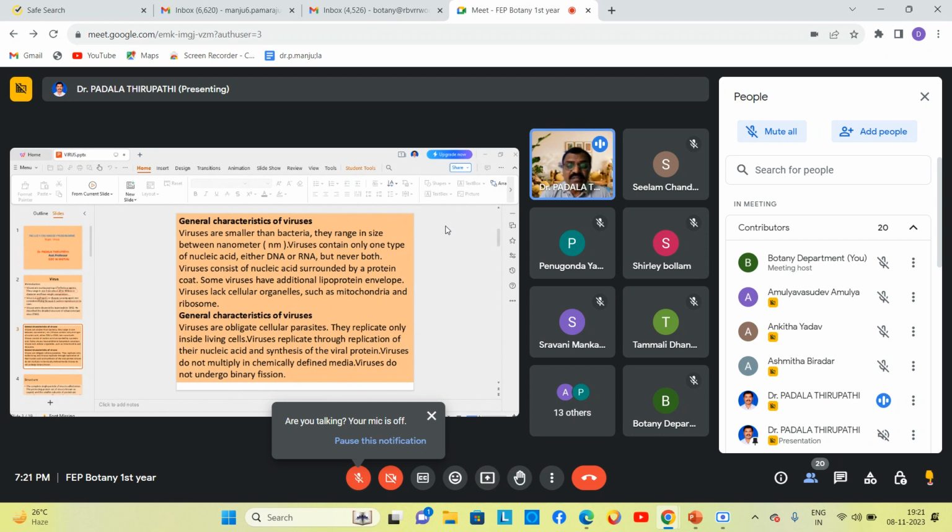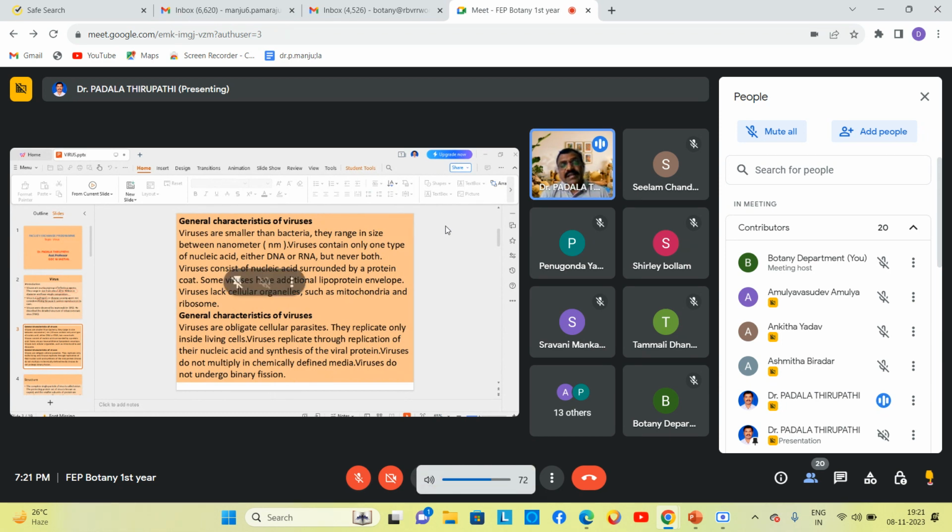Living and non-living organism, which means viruses can show the characteristic features of living organisms whenever they are inside the living cell, and viruses show non-living characteristic features whenever they are outside the living cells of the host. So that's why we can call viruses the connecting link between living and non-living organisms.